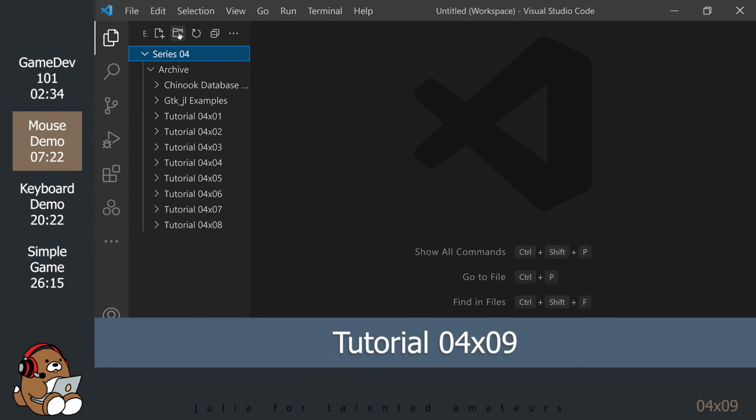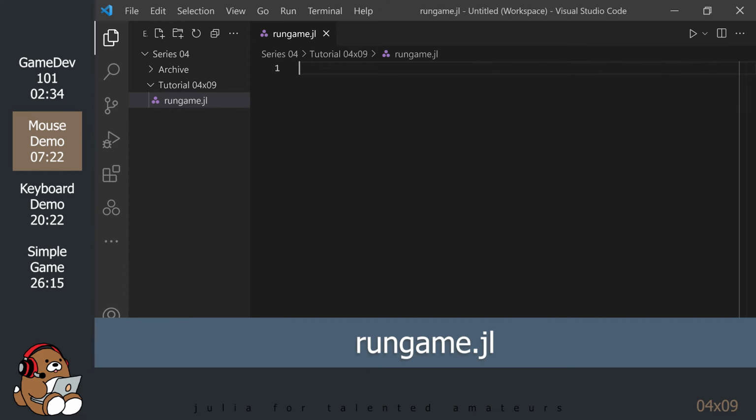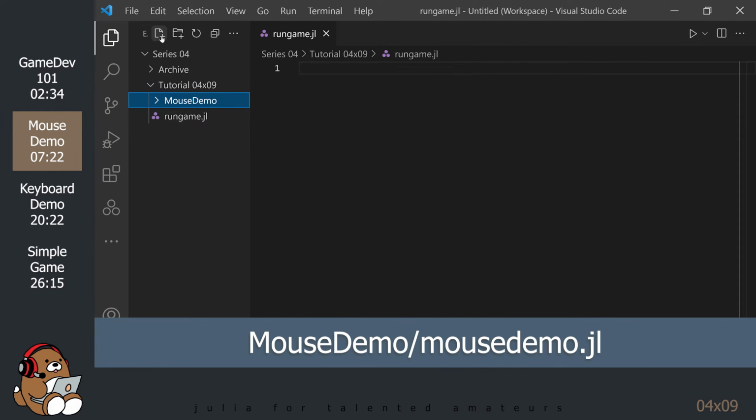In your VS Code Explorer panel, create a new folder for this tutorial. In the tutorial folder, create a new file called rungame.jl. Also in the tutorial folder, create a new folder called mouse demo. Inside the mouse demo folder, create a new file called mousedemo.jl.